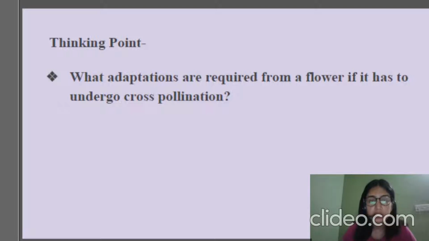The first one is that they should be producing nectar, because if the nectar is produced, then insects will come to feed on that nectar, and the insect that comes onto that flower will be taking pollen from that flower to the stigma of the other flower that it sits on for the nectar again, right? So in that way there will be cross pollination from the anthers of one flower to the stigma of the other flower. So the first part is this, and then there will be the second part.